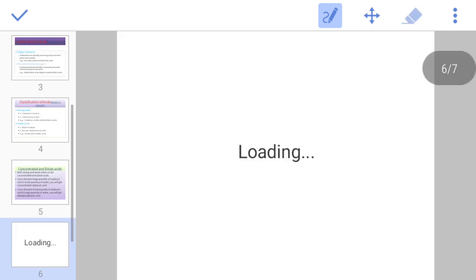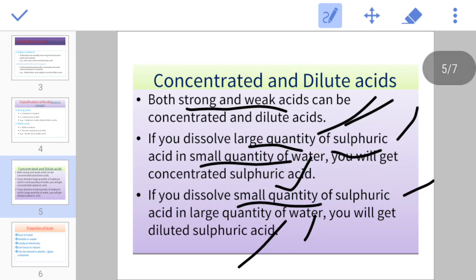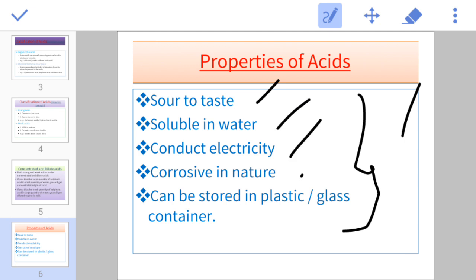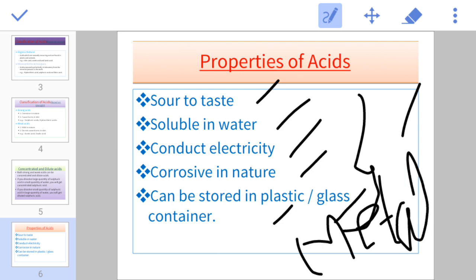In the lab, you will see two types of bottles. Number 1, concentrated acid or diluted acid. In the next one, homework, I have also given you the homework. See the picture, properties of acids. So here I compile or sum up all the properties of acids. Number 1, we know that they are sour in taste. Number 2, soluble in water. They conduct electricity. They are corrosive in nature. Can be stored in plastic and glass container, but not in a metal container because it reacts with the metal. Okay, so we have to store in plastic or a glass container.